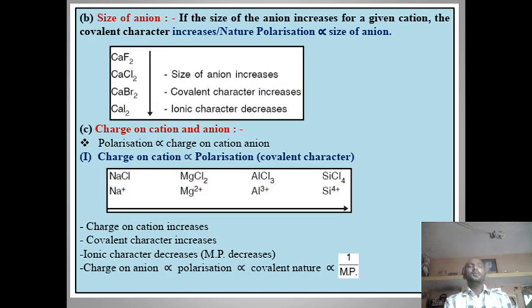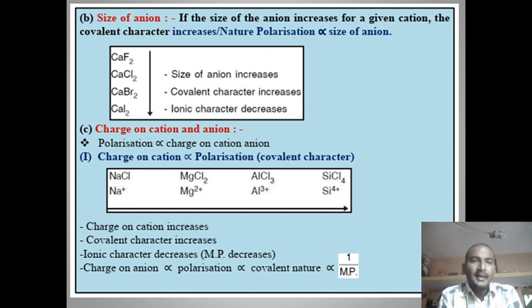Rule number 2, size of anion. If the size of the anion increases for a given cation, the covalent character also increases. That is, polarization is directly proportional to the size of the anion. In the given example, the cations are the same, but the anions are different and they belong to the halogen family, that is the same group. From fluorine to iodine, ionic size increases.